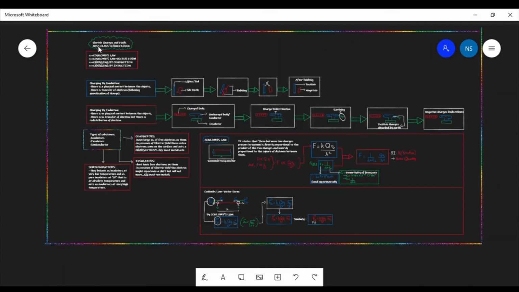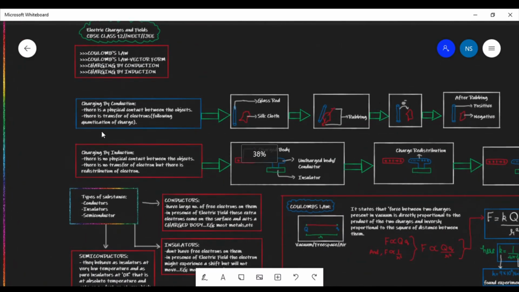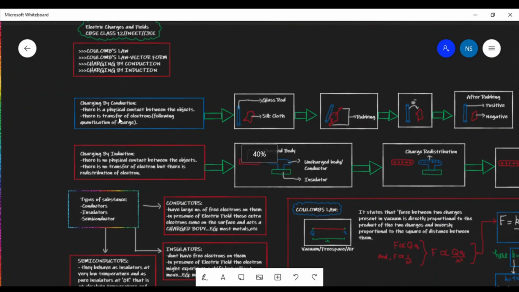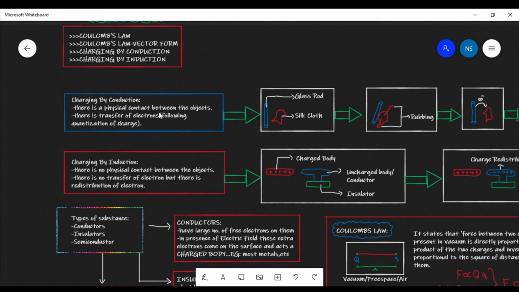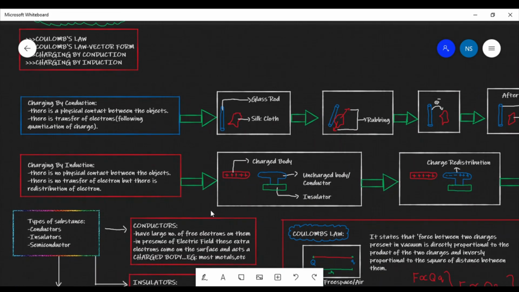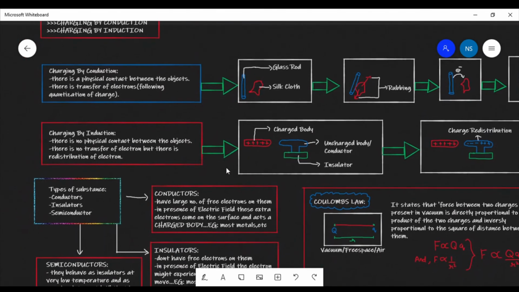Now let us revise what we have studied. So we have studied charging by conduction. In charging by conduction, there is physical contact between the objects and there is transfer of electrons taking place here. And this transfer of electrons follows quantization of charge. We saw it with an example of a glass rod and silk cloth. Also we studied charging by induction, that is we took a charged body and an uncharged body, and then we converted the uncharged body into a charged body without physical contact and without transfer of electrons.